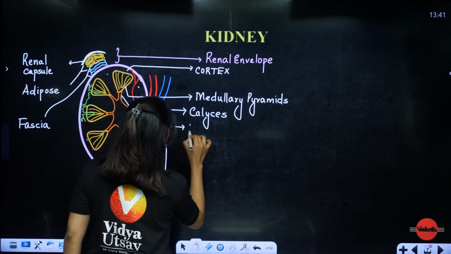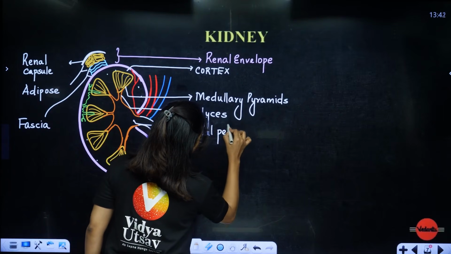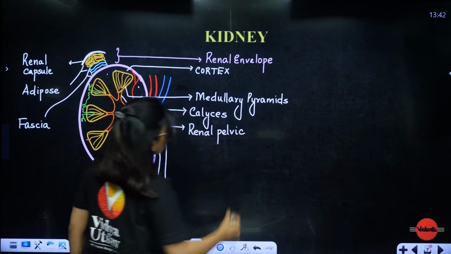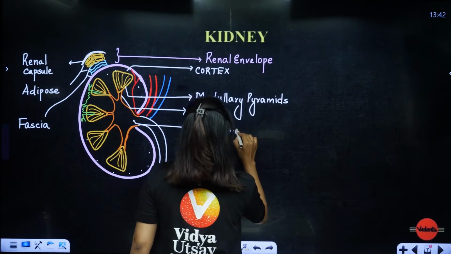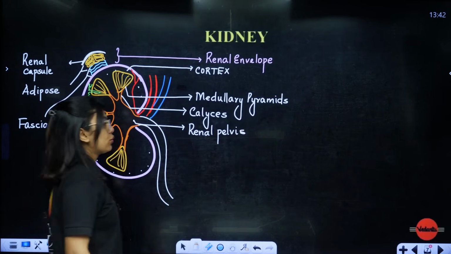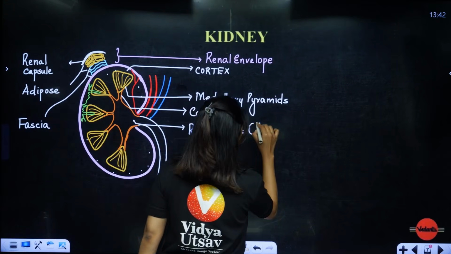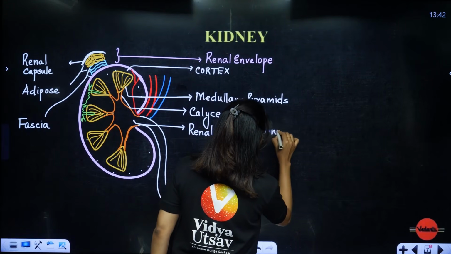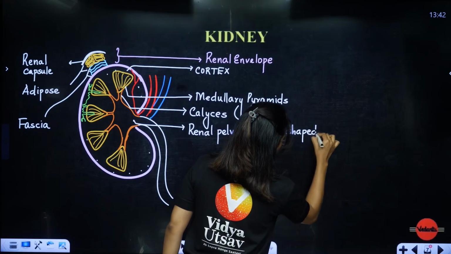This funnel shaped structure is called the renal pelvis. Now don't get confused with pelvis. Renal pelvis, don't get confused. Pelvis is one more you will study. So renal pelvis is a funnel shaped structure. Very important.